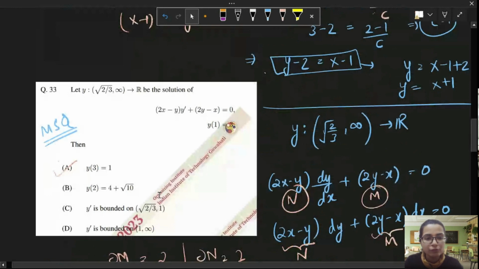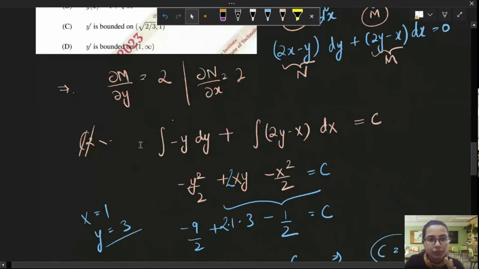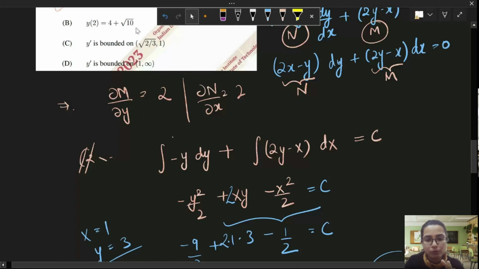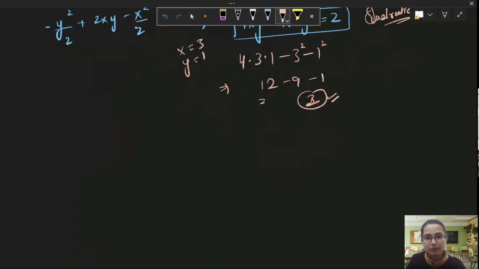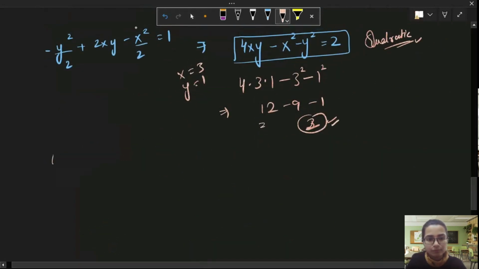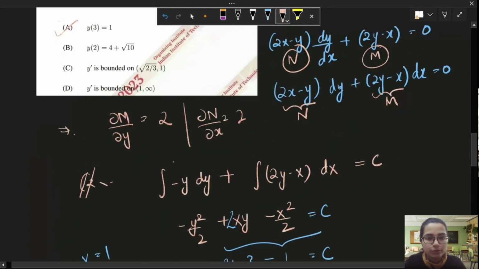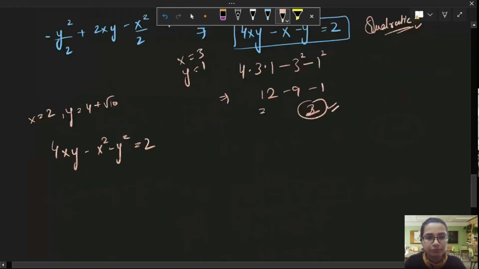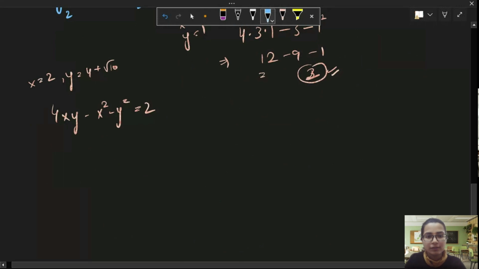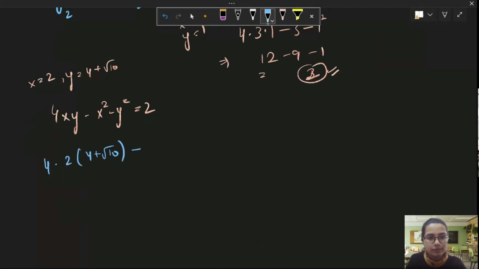The second option says that if you put x equal to 2, you get y equal to 4 plus square root of 10. Please check with me. 4xy minus x square minus y square is equal to 2. So x is equal to 2, you get y equal to 4 plus square root of 10. Now substitute: 4 into 2 into 4 plus square root of 10, minus 2 square, minus the square of 4 plus root 10.